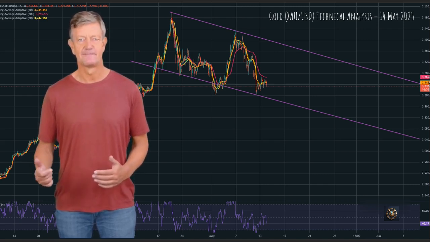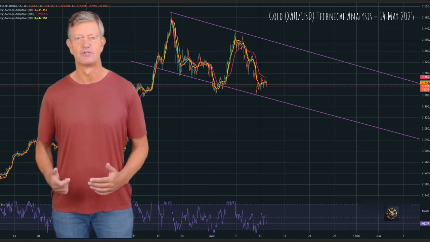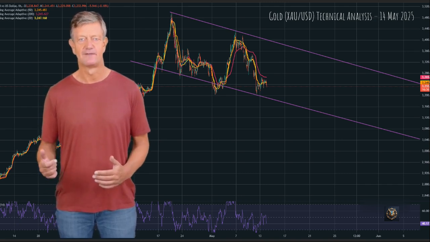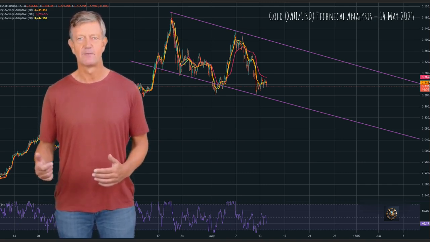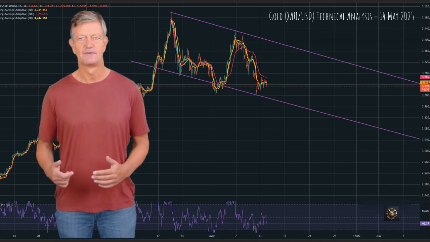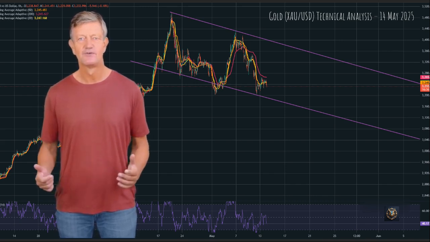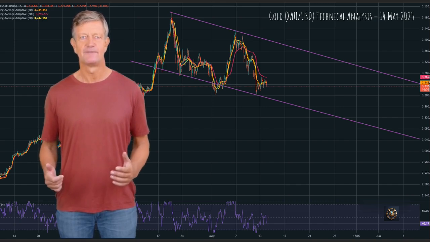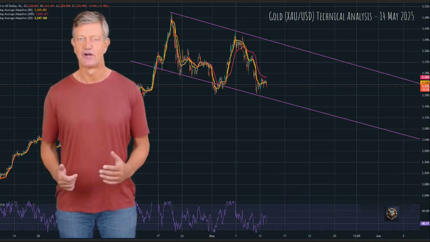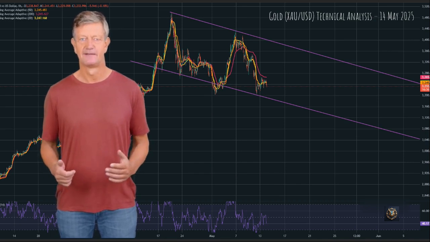Trading strategy. Short-term bias. Bearish below 3,245. Sell zone. 3,245, 3,265. With tight SL above 3,270. Buy only on breakout. Above 3,270 plus RSI strength. Target for shorts. 3,200, 3,160, 3,100. Risk management. SL above channel resistance or 3,270.